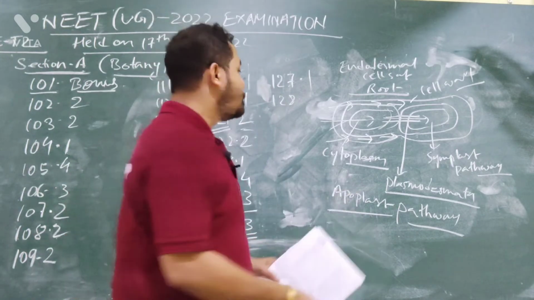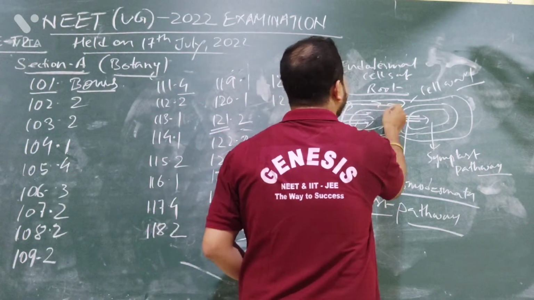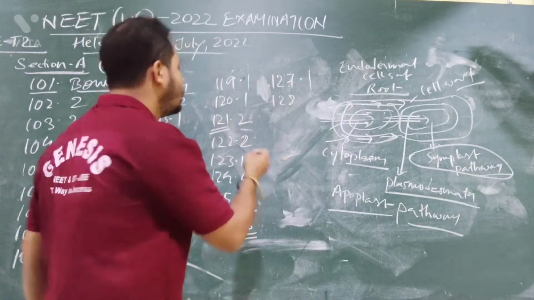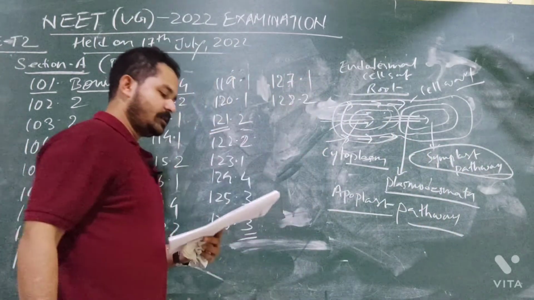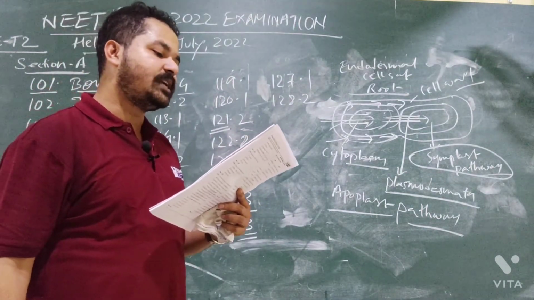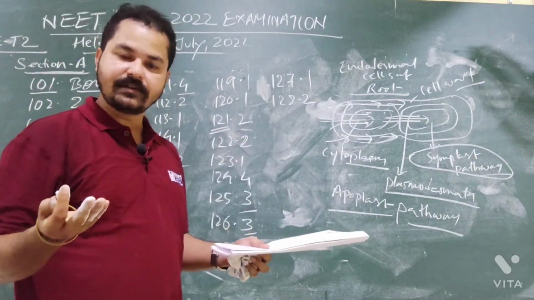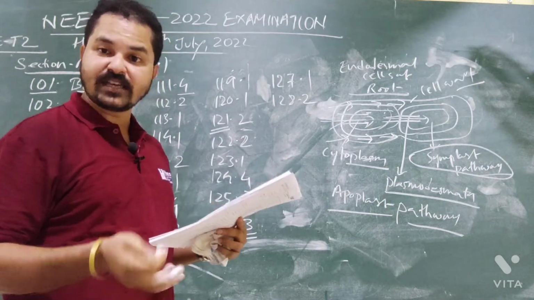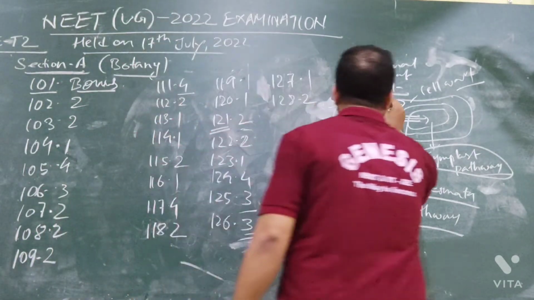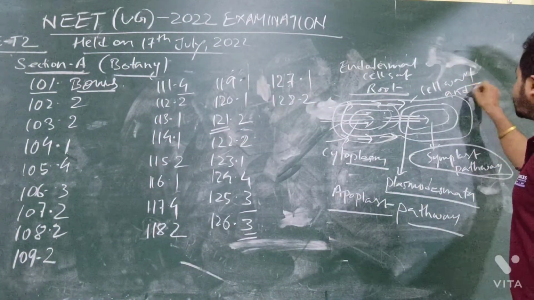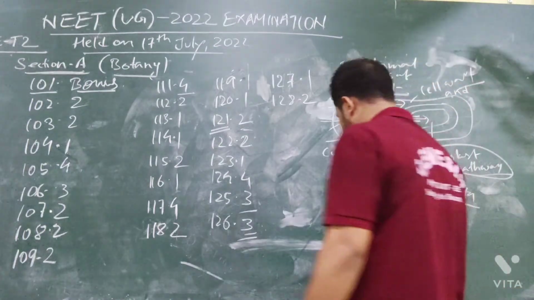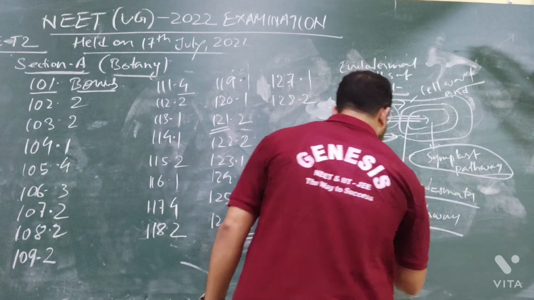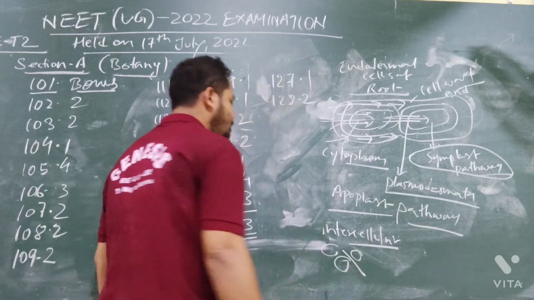So this is wrong, because through the cytoplasm, the water will move in the symplast pathway, not in the apoplast pathway. So you need to find out the incorrect statement. I have told you, the answer will be option number 2. Option number 3, apoplast is continuous and does not produce any barrier to water movement. Correct? Option number 4, movement of water occurs through intercellular space and walls of the cells. Correct? In the apoplast pathway, the water will move through the cell walls and intercellular spaces. I think you know what intercellular spaces are. Between two cells, this space is the intercellular space.